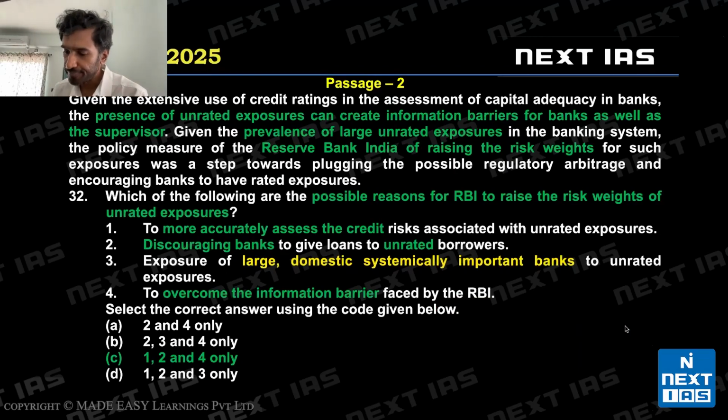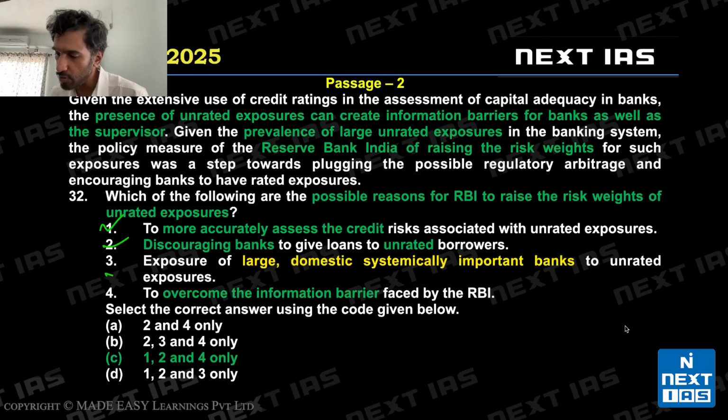So let's look at one. To more accurately assess the credit, what are the possible reasons why RBI is doing this? To more accurately assess the credit, because it's an information barrier. It's an unrated exposure. They can't measure exactly that situation. So, more accurately assess credit is valid. Discouraging banks to give loans to unrated borrowers. So, by raising the risk weight, this is telling banks that, by the way, you're giving risky loans. Stop giving risky loans. So, the second statement could have been challenging to some students, but it's not. If you notice, it's present in all the options. So not much of a worry. So 1 and 2 are valid.